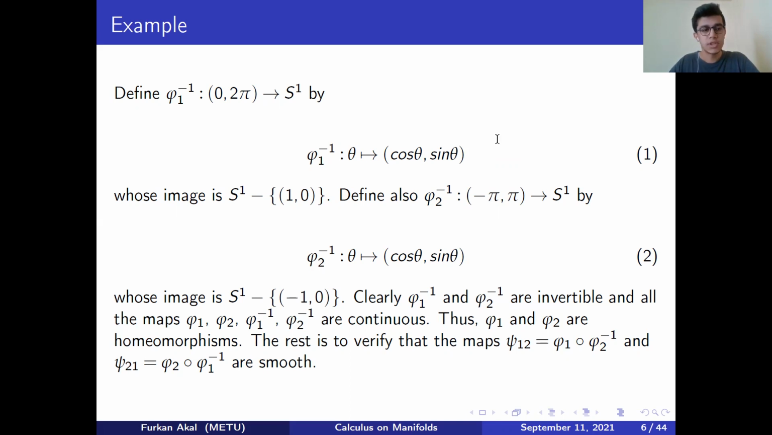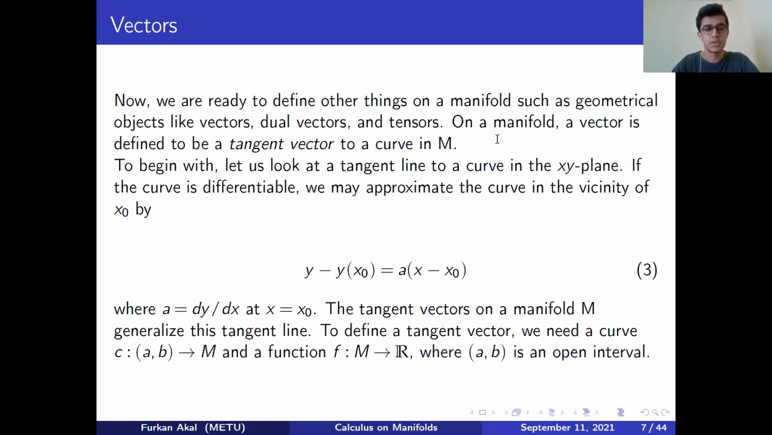After this introduction, we're ready to define other things, some geometrical objects, on manifolds. For instance, a vector is defined to be a tangent vector to a curve in M, and this is very intuitive, right? After all, this is a very familiar idea to us from first-year calculus. In single variable calculus, we have defined tangent lines to curves like this here. Now we're gonna generalize this idea basically.